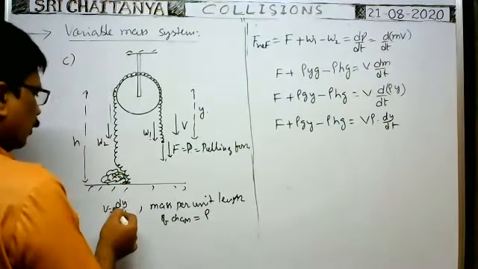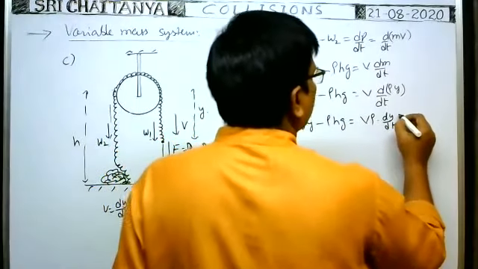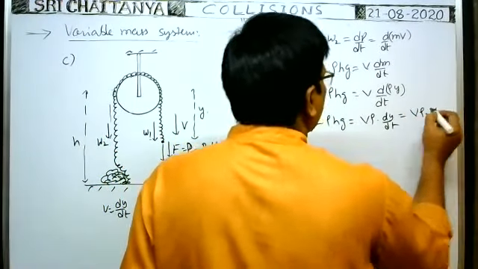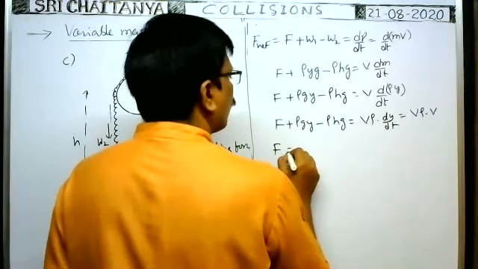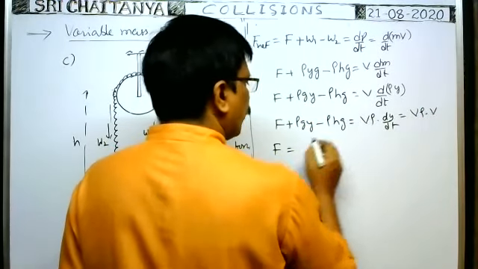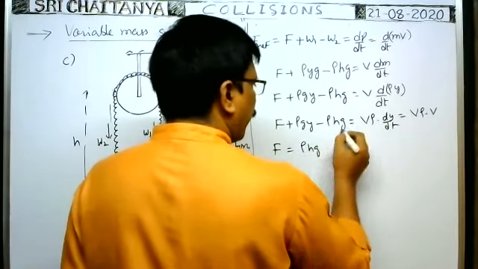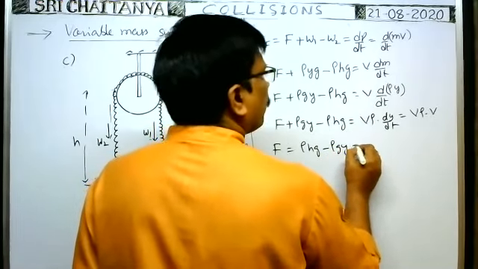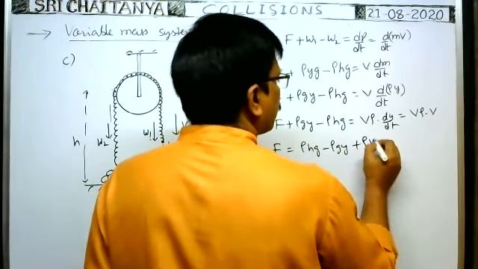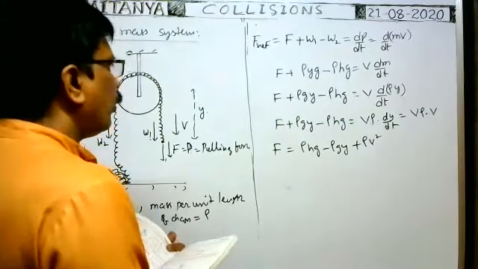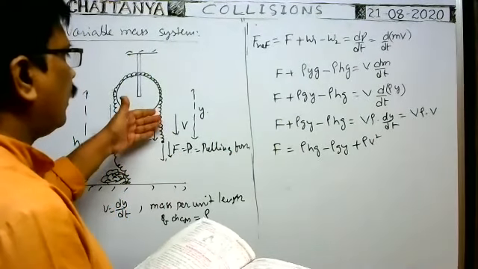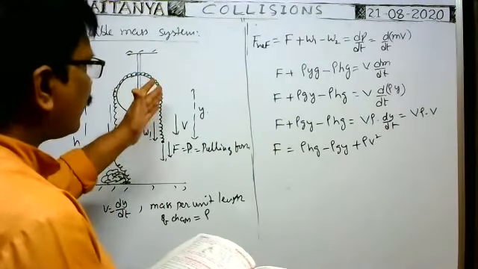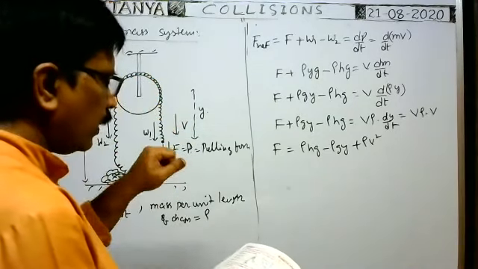Dy by dt is equal to v. That's why here you write v. So v rho into v. Therefore, F is equal to rho h g minus rho g y plus the rho v squared which is already there. Therefore, the pulling force at the instant whenever the length of the hanging part on the right side of the pulley is y is equal to this one.